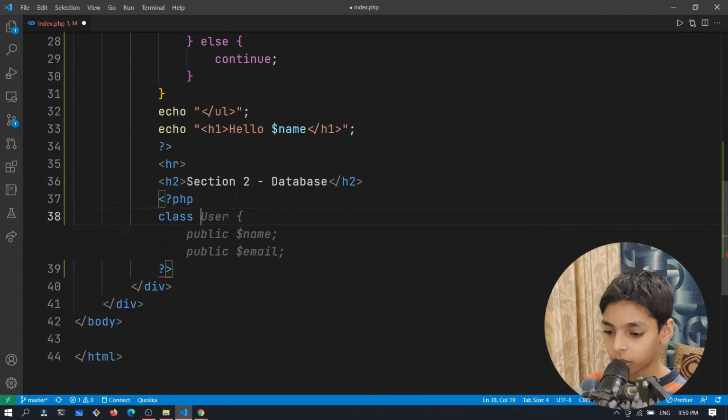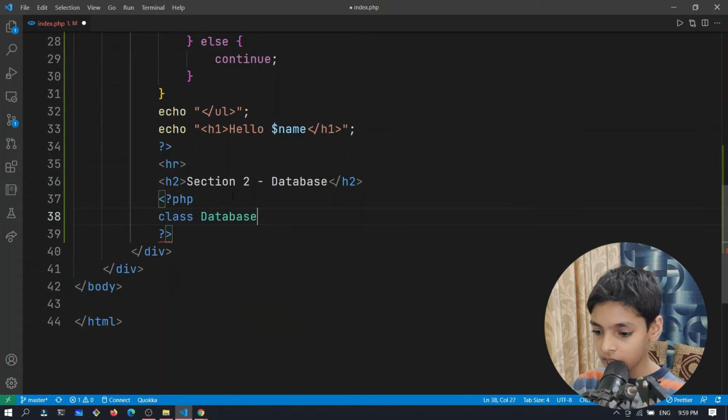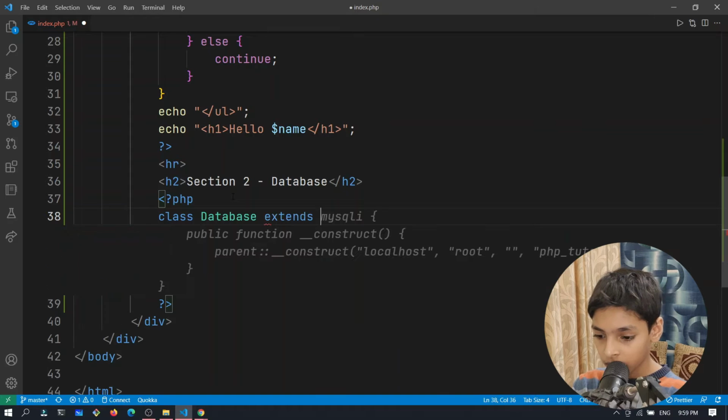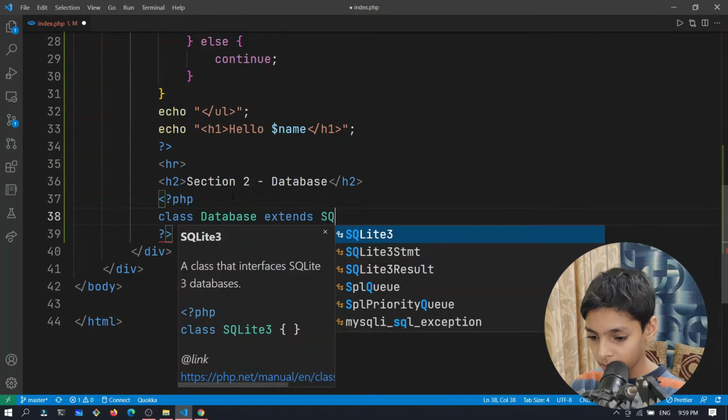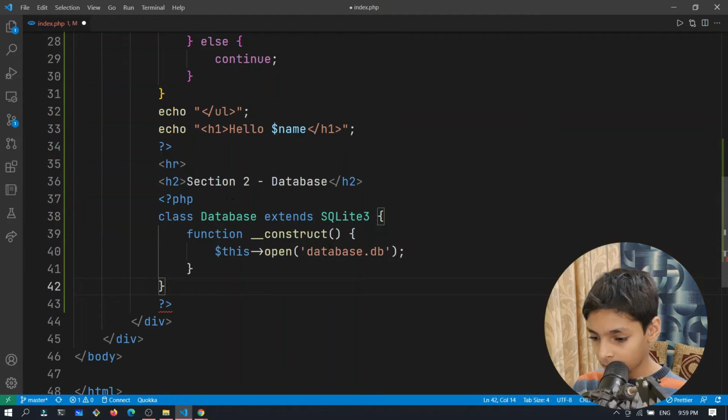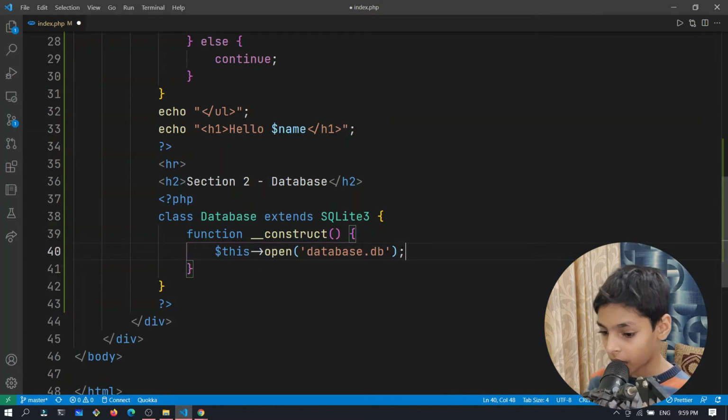It is object-oriented programming as well. So we will create a database class. I will extend the SQLite3 class, and this is where we define a construct, and we just open database.db.